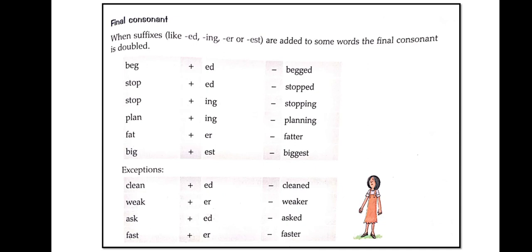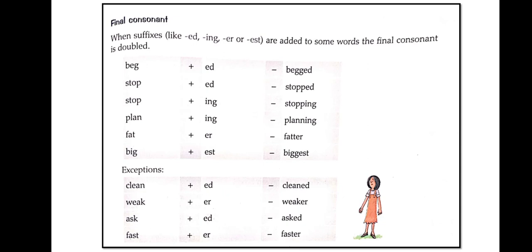Here we have used double p. In begged we have used double g. Again, stop plus ing, stopping. Here also we have used double p. Plan plus ing, planning. Here we have used double n. Fat plus er, fatter. Big plus est, biggest.